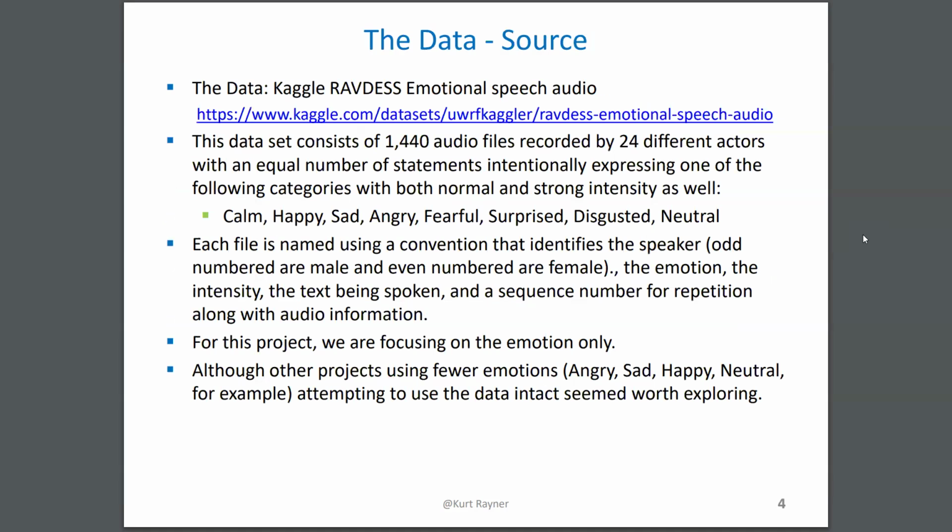It's called RAVDESS Emotional Speech Audio. It consists of 1,440 audio files recorded by 24 different actors. There's an equal number of statements intentionally expressed as calm, happy, sad, angry, fearful, surprised, disgusted, or neutral. Each file is named using a convention I'll show on the next slide. And in this project, we're only focused on emotion.